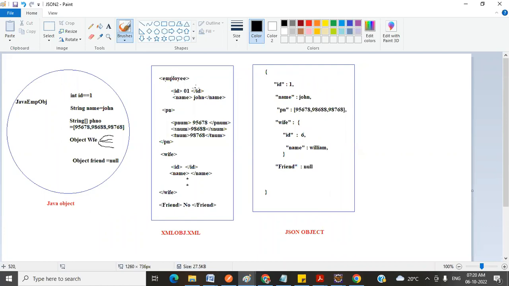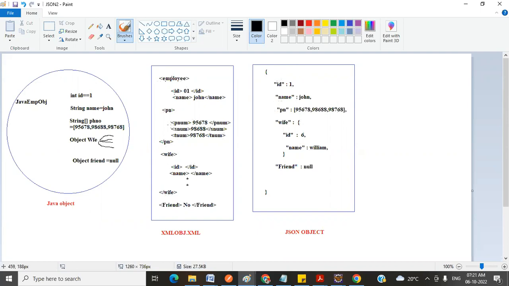Opening tag of ID, closing tag of ID, opening tag of name and closing tag of name, opening tag of phone number and closing tag of phone number, opening tag of wife and closing tag of wife. Okay, so many tags we need to use. To process these tags itself, it will take much time. But here it's just simple: key and value, key and value, key and value.